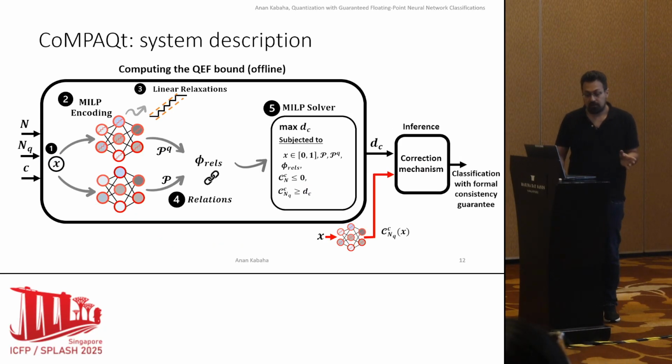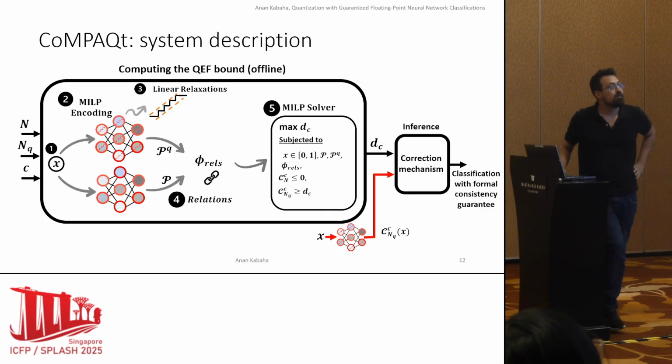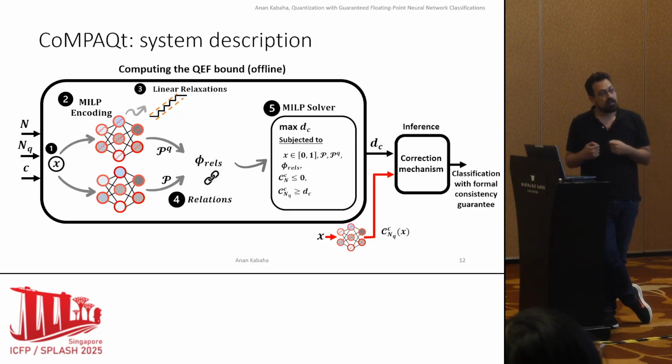Okay, so now let's describe our system. We call our system CoMPAQt. It runs in two stages. In the first stage, we run it once offline to compute the bound, and the second stage is inference. When we have the bound, we can now run in real time and check consistency.